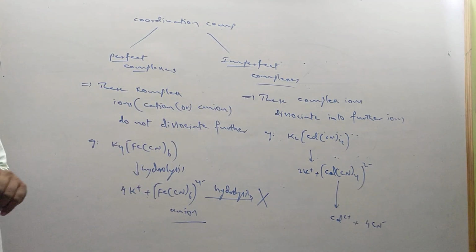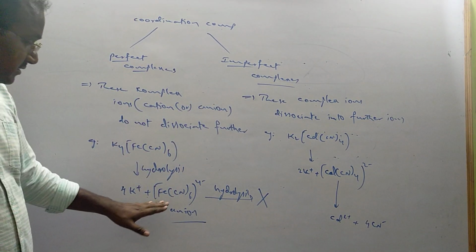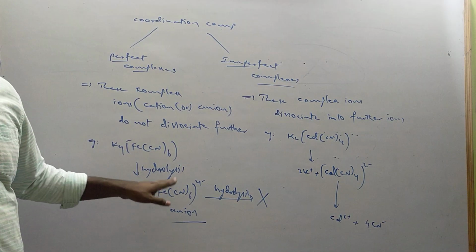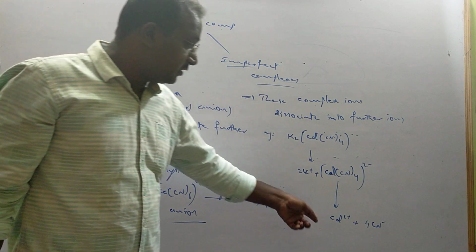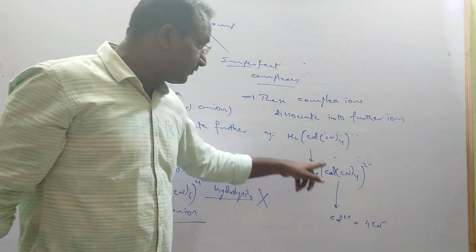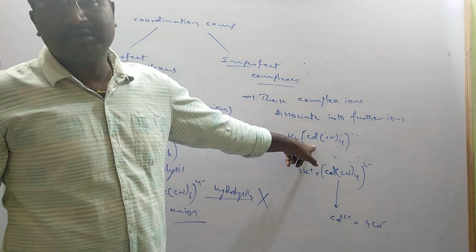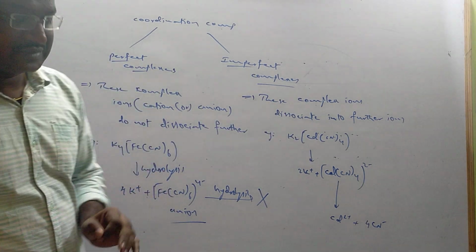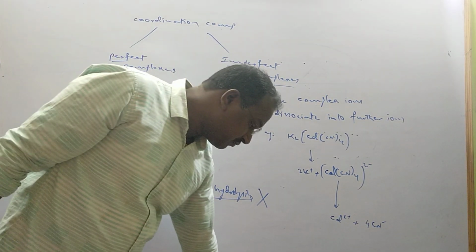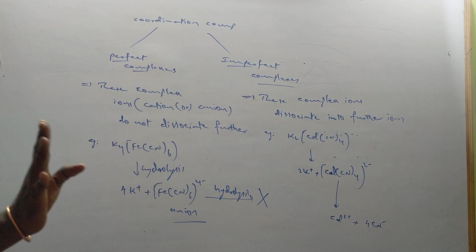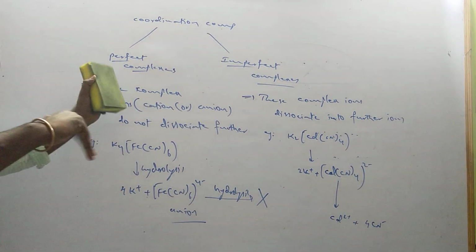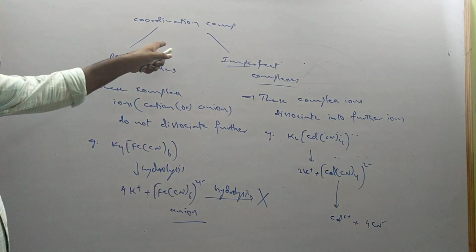But here it is a perfect coordination compound. If it is not further dissociating into ions, it is called a perfect complex. If it is converting into simple ions even after formation of dative bonds, they are called imperfect complexes. Coordination compounds are of important types. First, complex compounds are of two types: double salts and coordination compounds. Coordination compounds are further of two types.